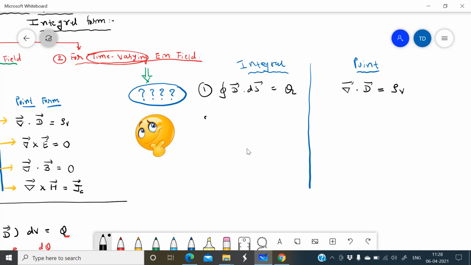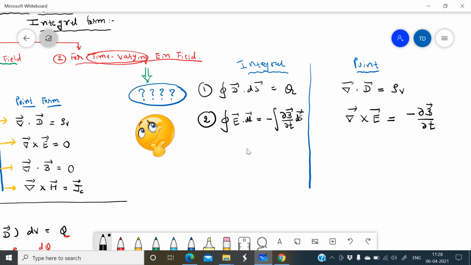The second equation is changed. According to Faraday's law that we have discussed, del cross E is equal to minus del B by del t. In integral form, the equation is integration E dot dl equals minus integration del B by del t into dS.